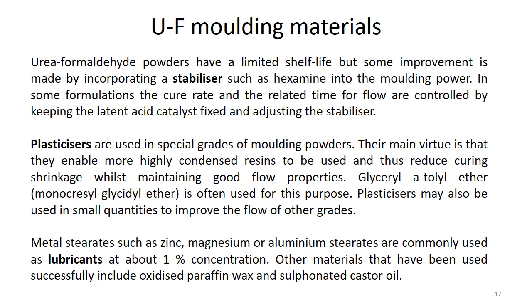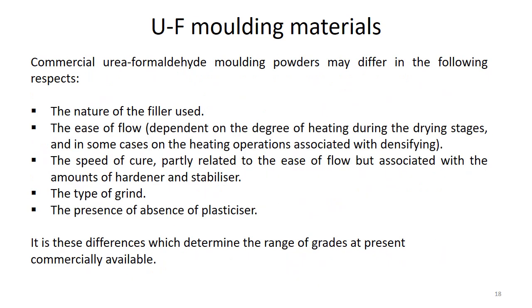Also there are lubricants used. Lubricant concentration is kept around 1%, and some of the materials used are oxidized paraffin wax, sulfonated castor oils, and also materials like metal stearates. These lubricants are basically waxes, or lipid type compounds. And this is how we can summarize the overall role of these molding materials.